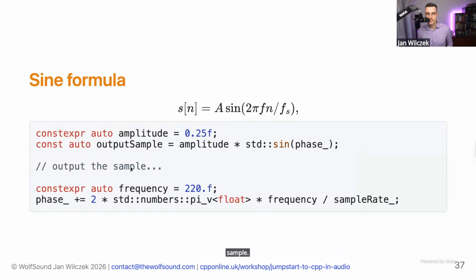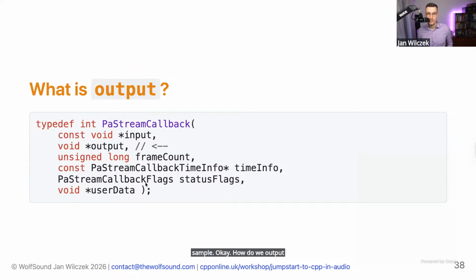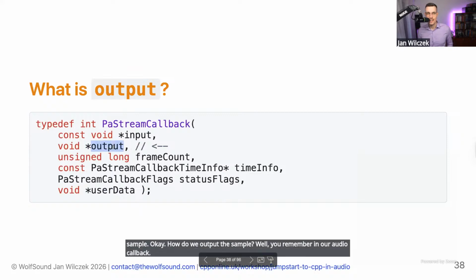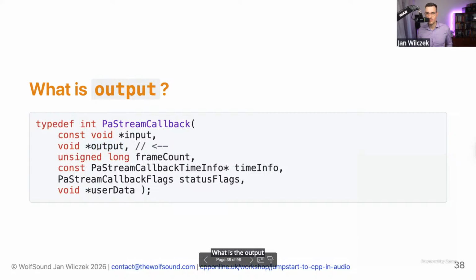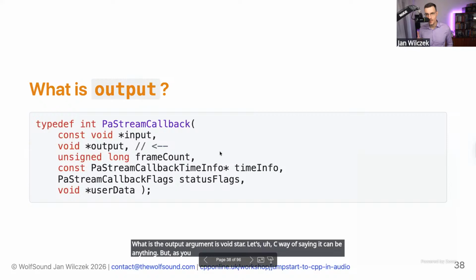Okay, how do we output the sample? You remember in our audio callback, we get the output argument. What is the output argument? It's void star. That's a C way of saying it can be anything. But as you remember, we requested floating point numbers to represent our samples. So this will be an array of floats.